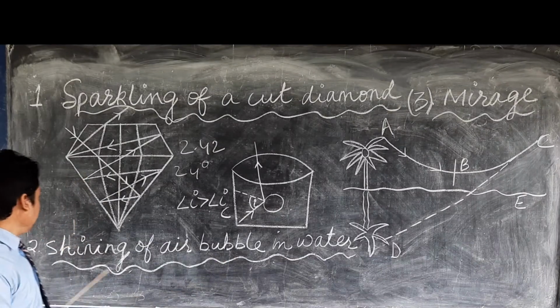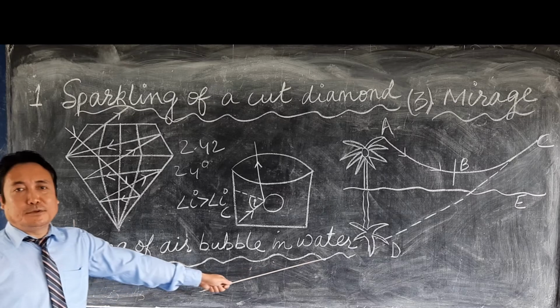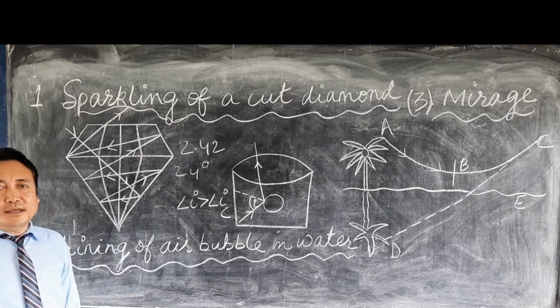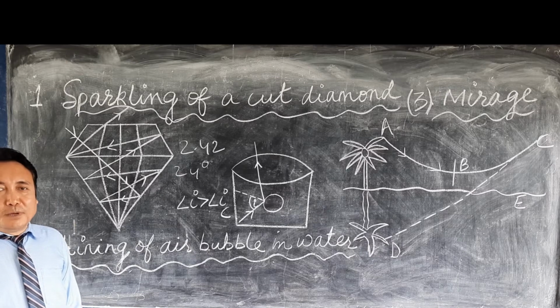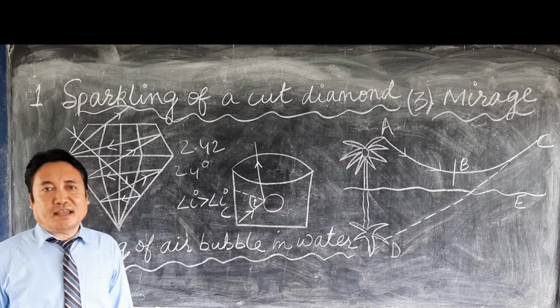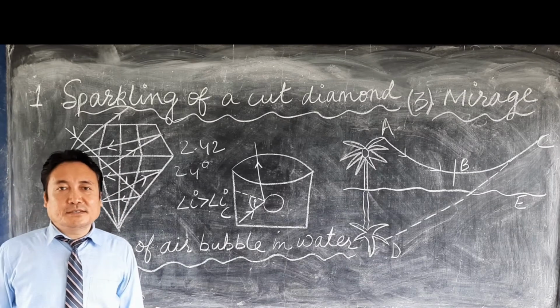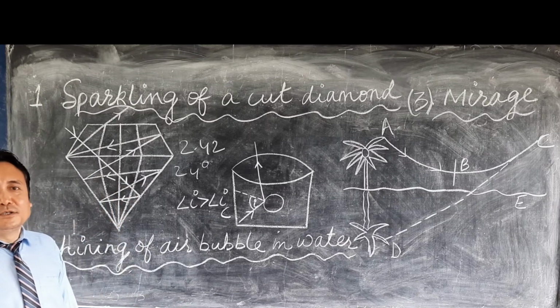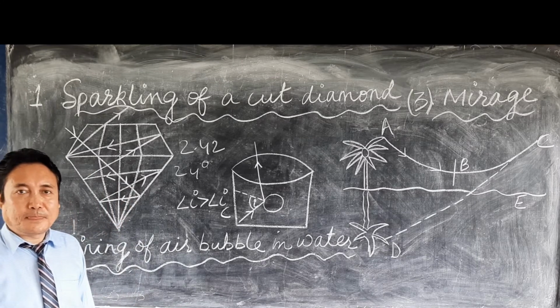Now the next one, shining of air bubble in water. We commonly observe that the bubbles rising in a fish tank appear shiny. So it is also based on total internal reflection.